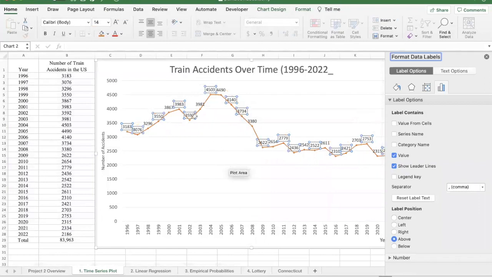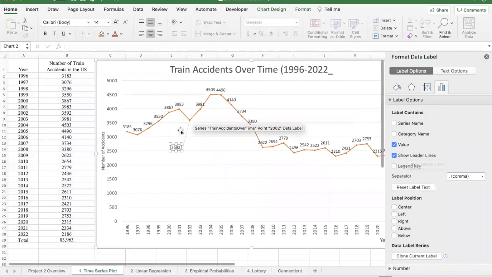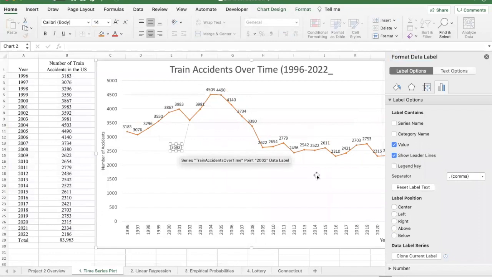The format itself is probably going to be the case that not everything is going to look great. So you might want to just select one of these and move it. And notice that if I move it far enough away, because this box is clicked here, the leader line will appear. And those are particularly helpful if you have some labels that are kind of clumped together like these. All right, so you can add some more bells and whistles, and this is your time series plot.